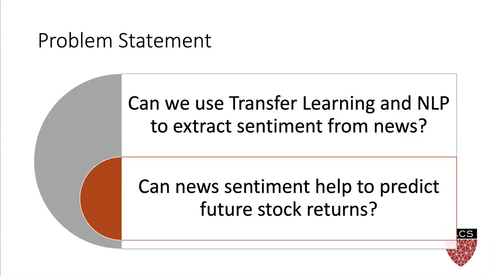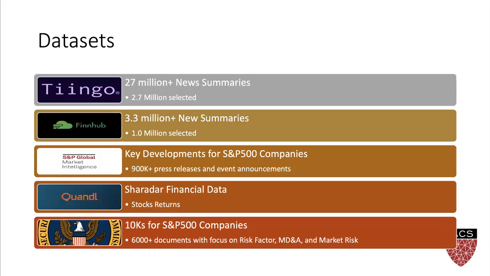The problem we're attempting to tackle is the prediction of a company's stock returns based on text documents that are related to the company. The data sources that we used in our modeling are Tiingo and Finnhub for news articles, key developments documents from Capital IQ, stock returns from Quandl, and company 10-K annual reports from the SEC website.